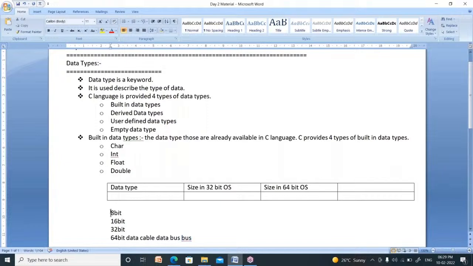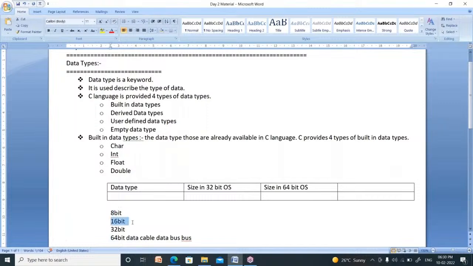The width of the bus is 8 bits here. 8 bits can move parallelly in 8-bit bus. In 16-bit bus, at a time, 16 bits can move parallelly. In 32-bit operating system, 32 bits move parallelly. In recent operating system, 64 bits can move parallelly at a time in that cable. Now this is nothing but width of the cable.